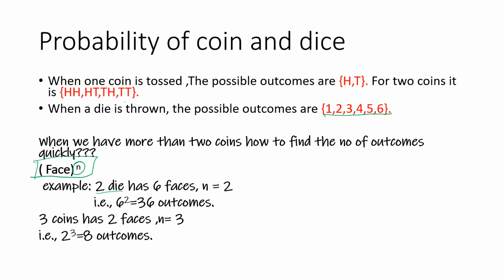Taking two dice, each has 6 faces, so the value of n is 2. The number of outcomes is 6 to the power of 2, which is 36 outcomes. Now let's see a coin. If we have 3 coins and need to find the number of outcomes, each coin has 2 faces, and n is 3 because that's the number of coins. So it's faces to the power of n, and you get 8 outcomes. That's how you get it the easy way.